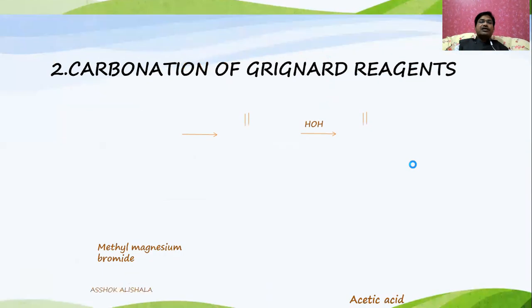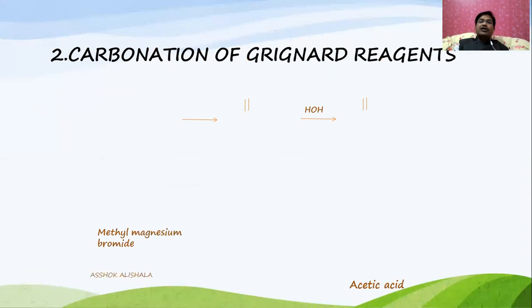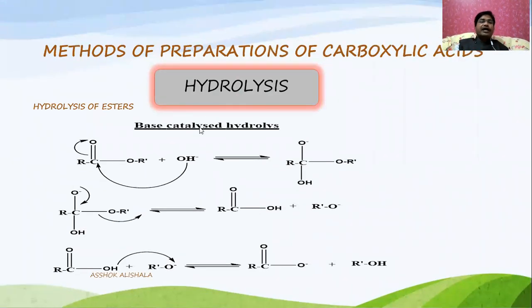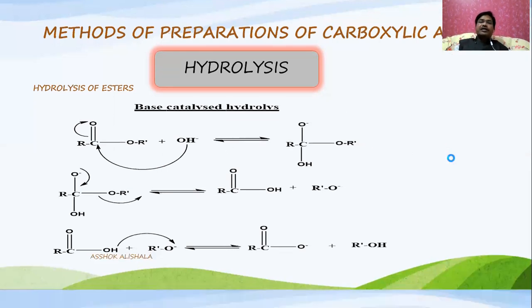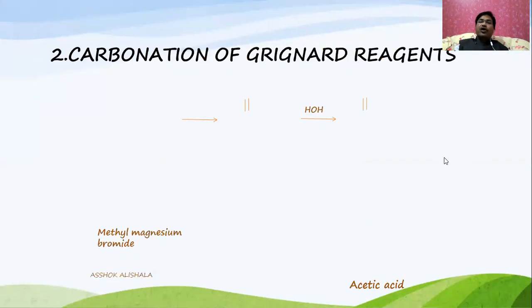And now let us see one more, the carbonation of Grignard reagent. Before going to this, in the hydrolysis we discussed three: the hydrolysis of nitriles, hydrolysis of amides, and hydrolysis of esters. Now the second type of reaction is the carbonation of Grignard reagent. You know what is Grignard reagent? The Grignard reagent is nothing but RMgX.